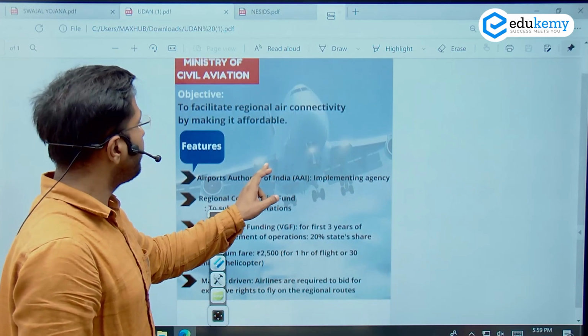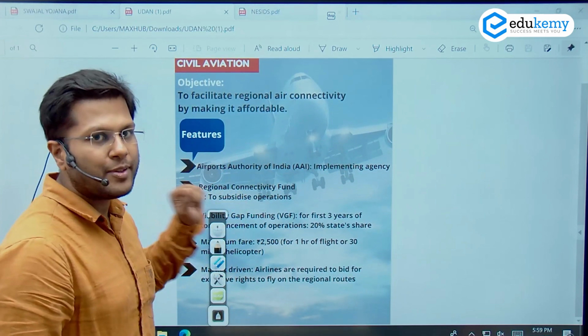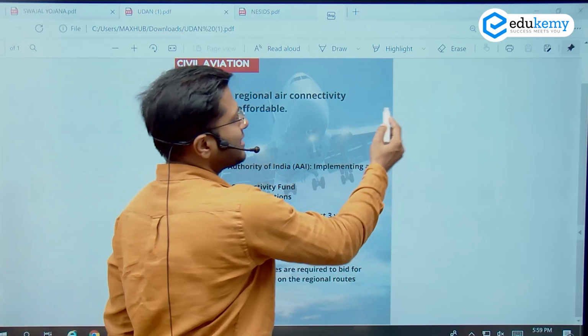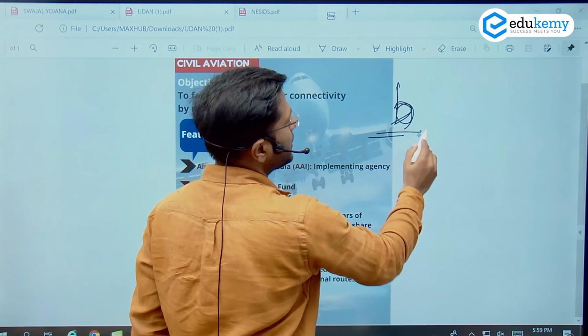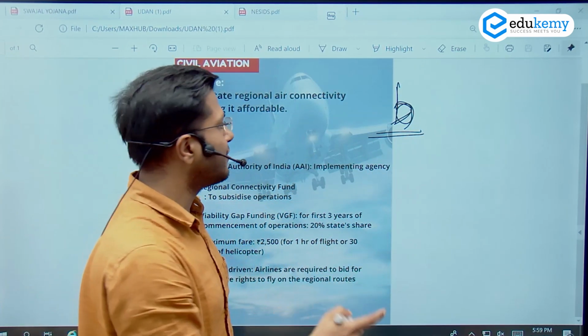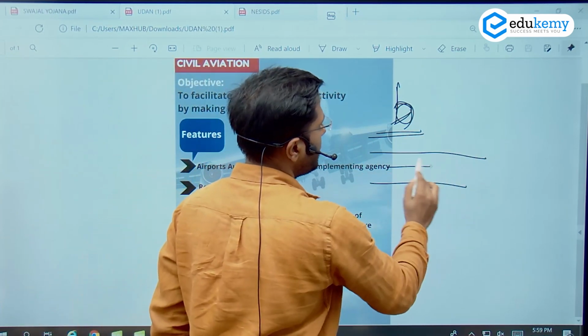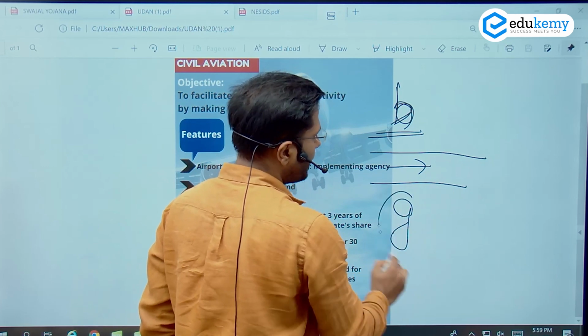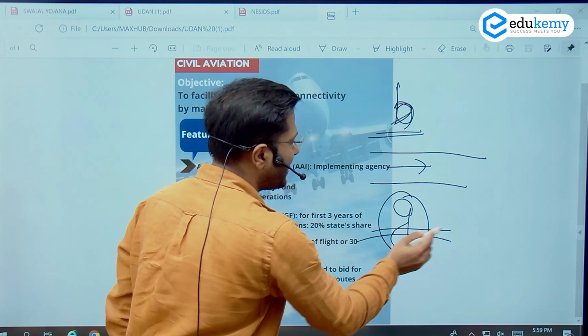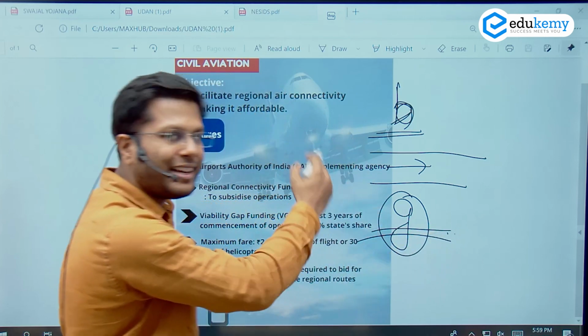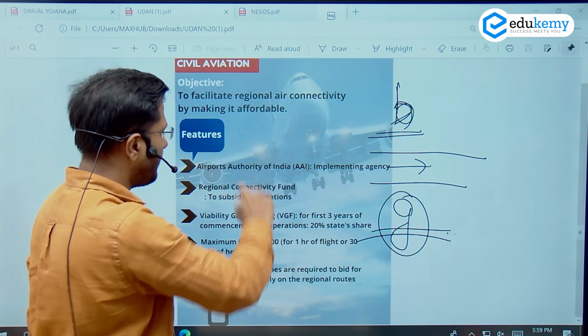And now the fourth component, the fourth segment of this scheme has been released. Earlier, the scheme was such that only the brownfield projects were taken. That means the places which were unserved and underserved, but there was an airstrip there, right? But now the government has started to give greenfield projects also. Greenfield means the whole airstrip will be created there, and that place will be connected for air travel as well, right?